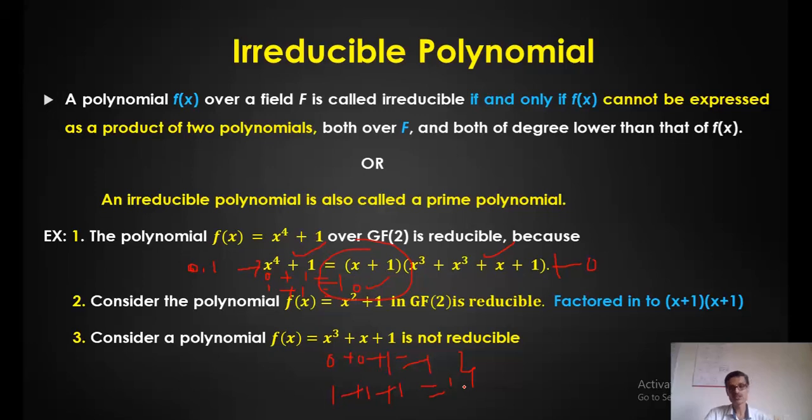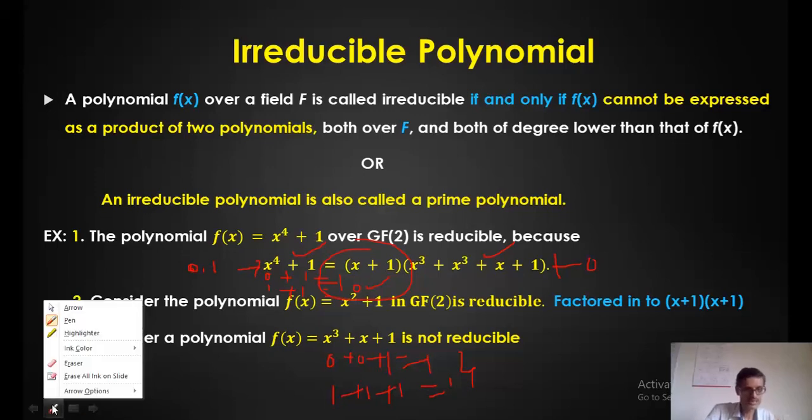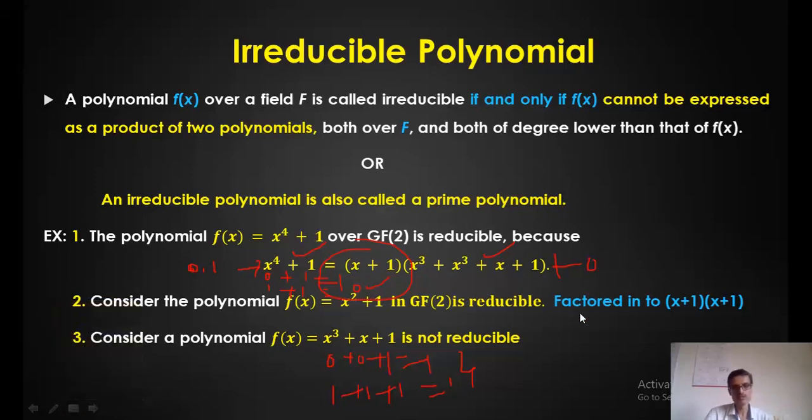That means it is not reducible. The remainder can't be equal to 0 here, right? Complete division is not possible. So this is the way you can identify whether a polynomial is reducible or irreducible.